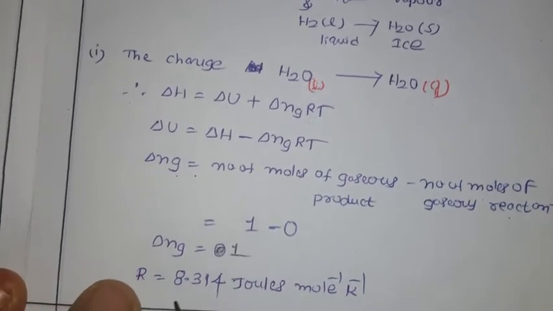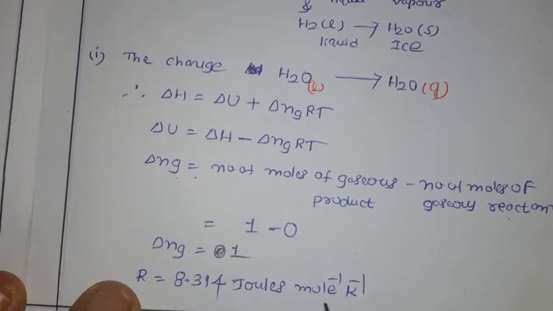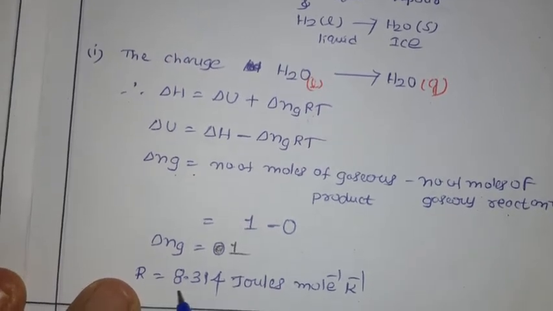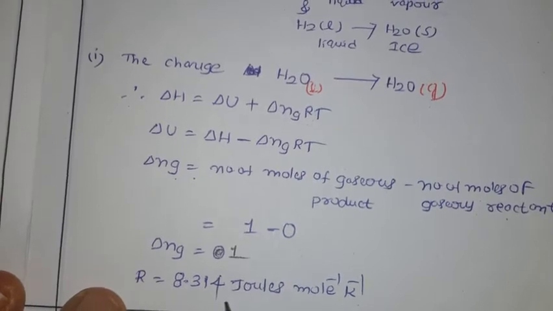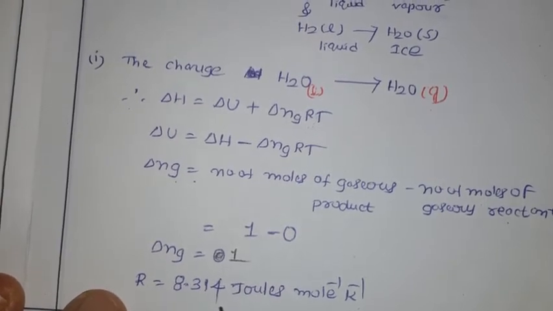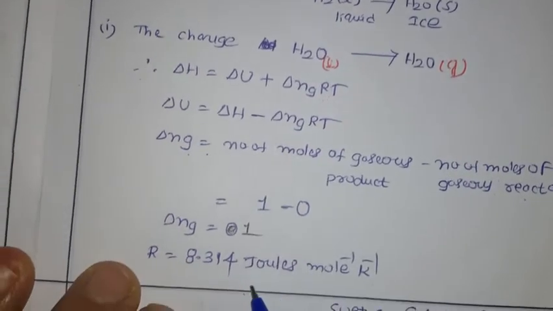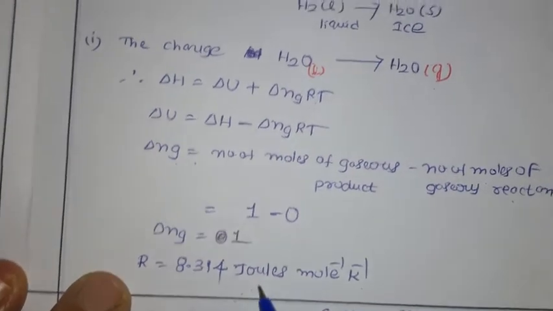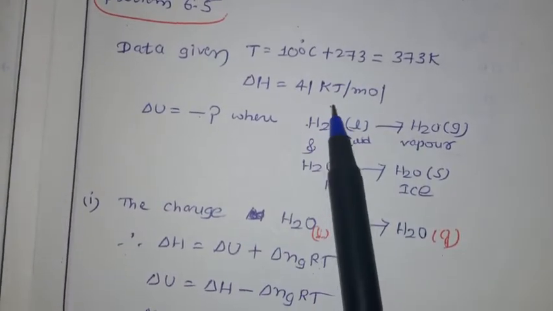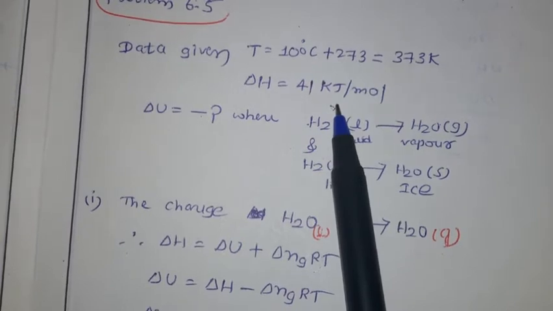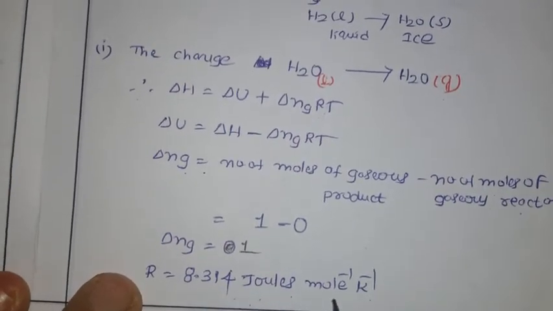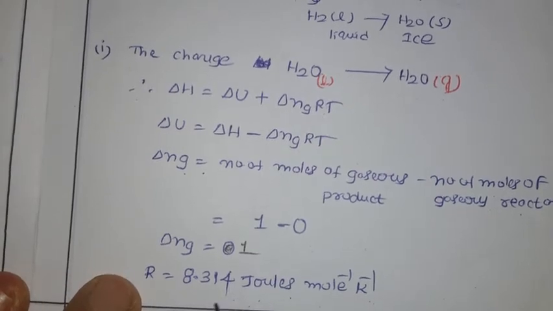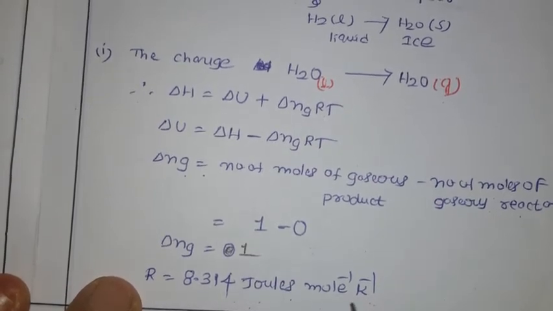Now, R value is 8.314 joule per mole per Kelvin. You may get a doubt why we have to take only this R value. We have the 2 calories, 0.08821 like that, we have. Why are we selecting this one only? Because here the delta H value we have is already in joules. So you have to take joules. So 8.314 joules per mole per Kelvin. R value we took as 8.314 joules per mole per Kelvin.